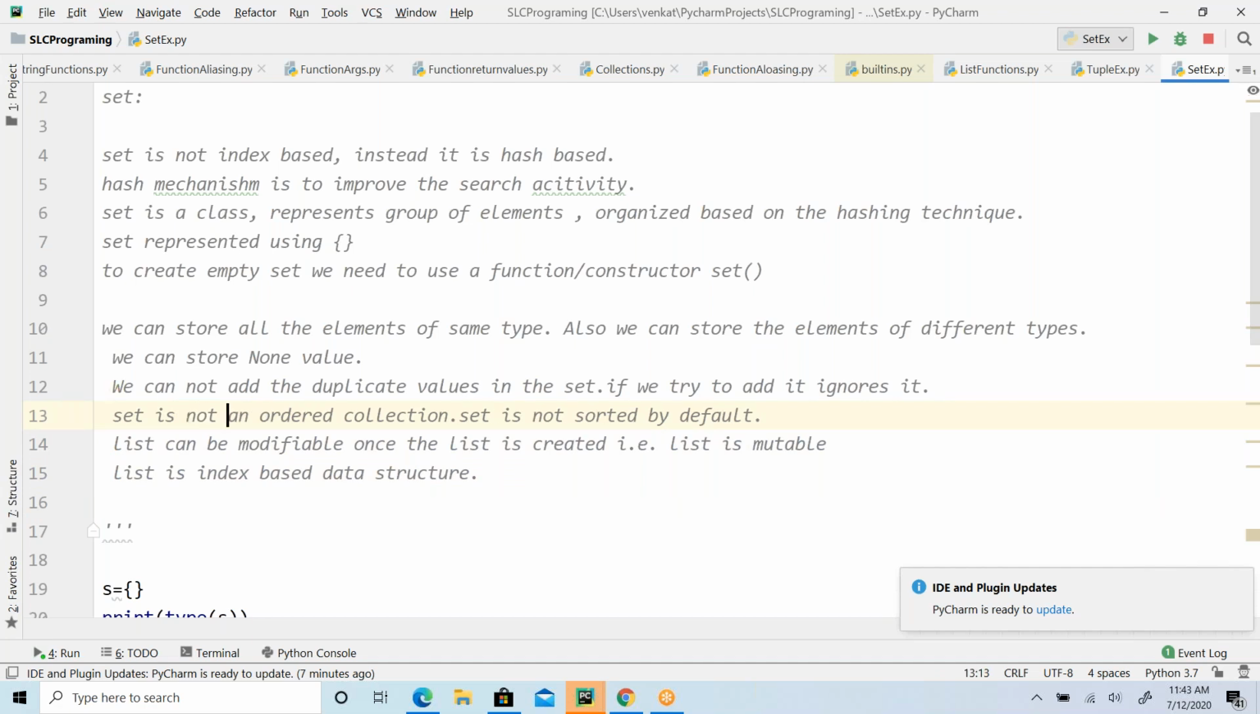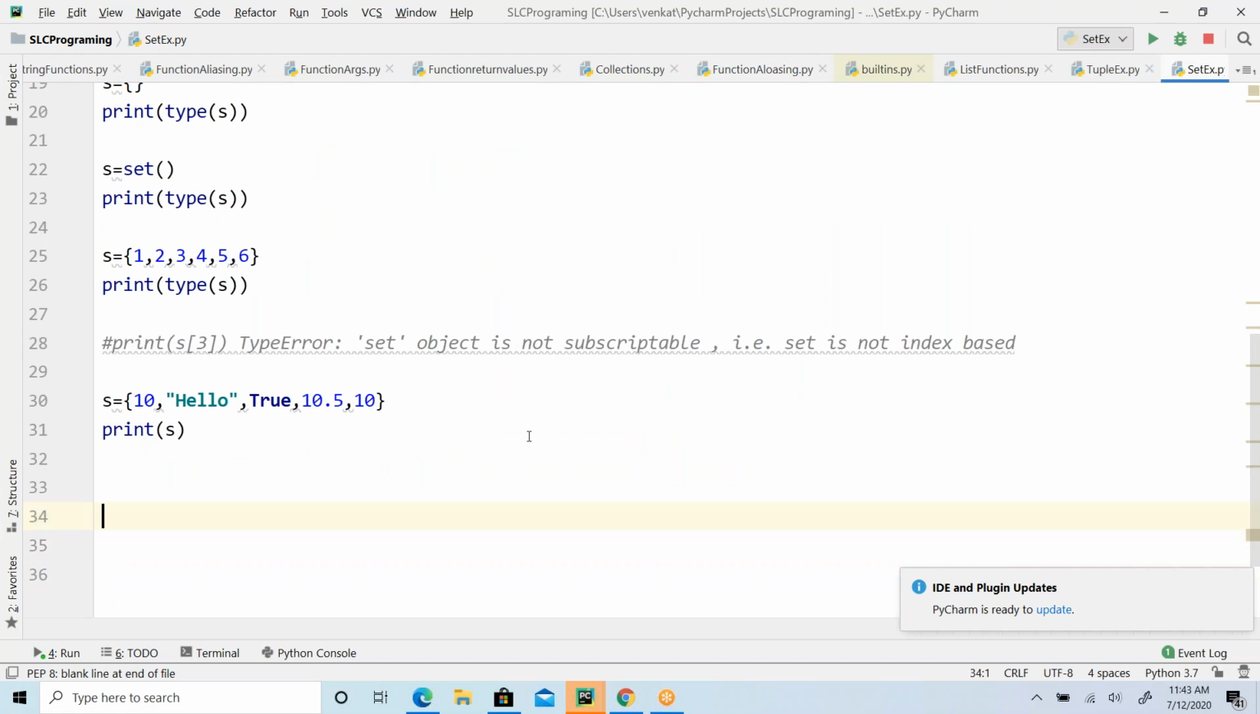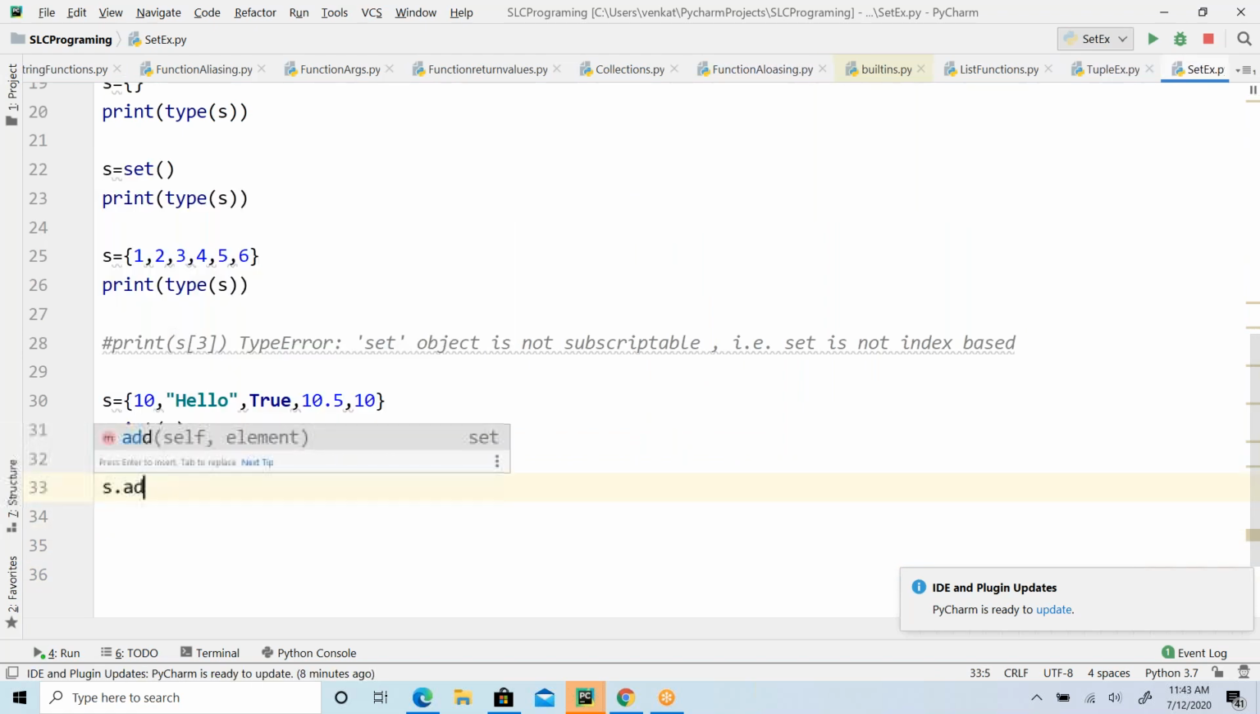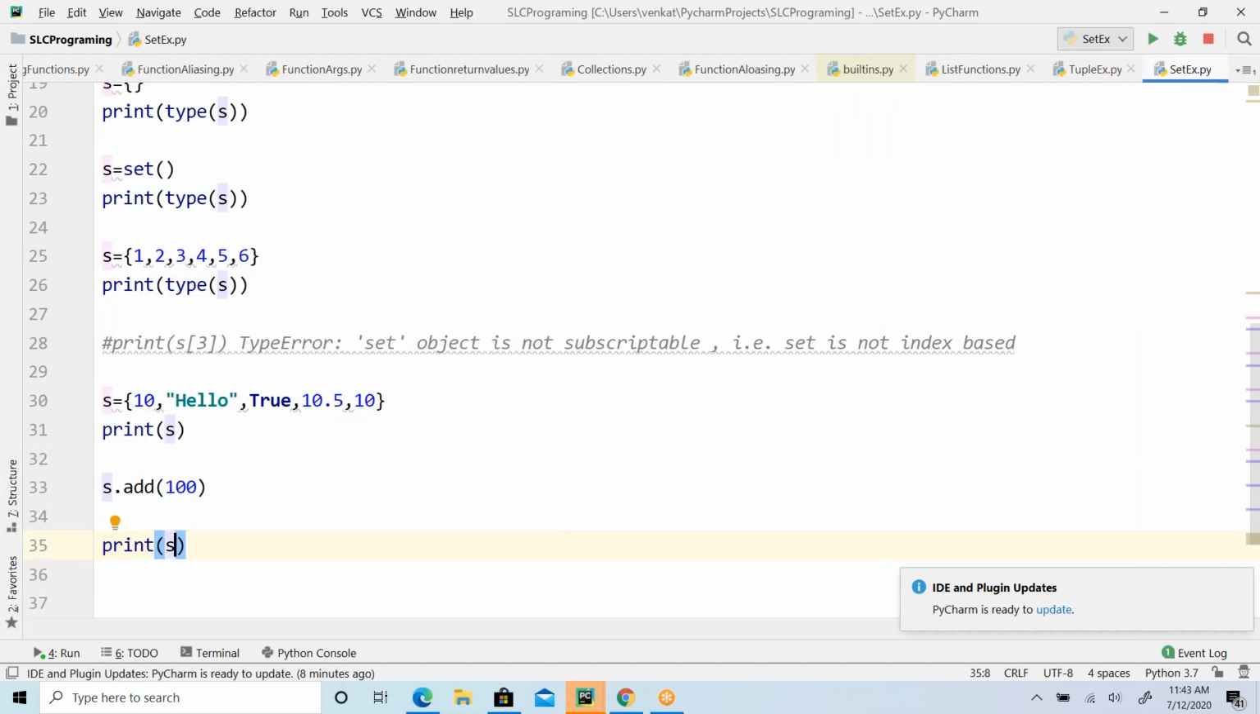Set is not an ordered collection, and of course, it is not sorted also. Set can be modifiable once the set is created. Is that possible, guys? Let us see that. I have a set here. Now, can I add elements to the set? Yes, I have an add function. I can add the elements to the set.